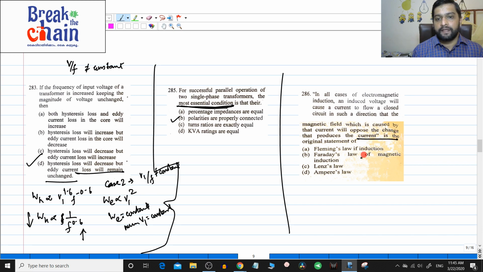Which is this law? This is not Faraday's law of induction, not Faraday's law of magnetic induction. This specifically is Lenz's law. This is not Ampere's law, it is specifically Lenz's law. Okay, so that is also over.